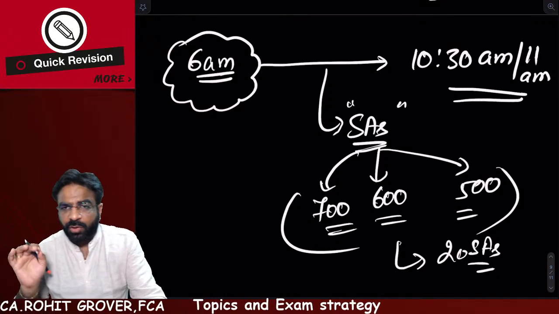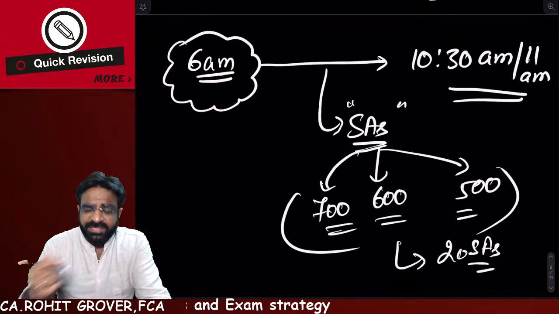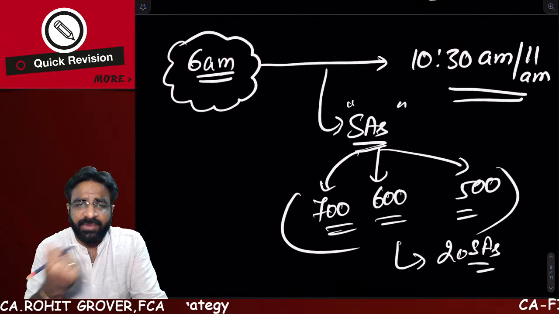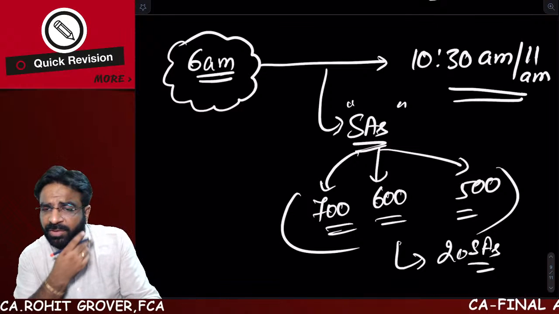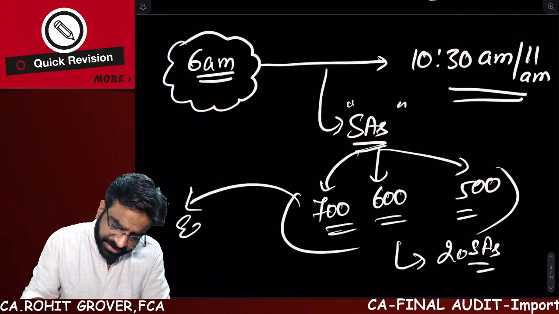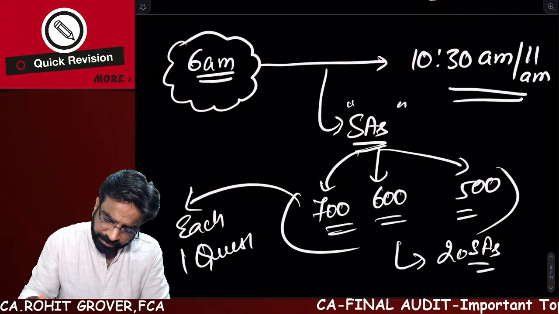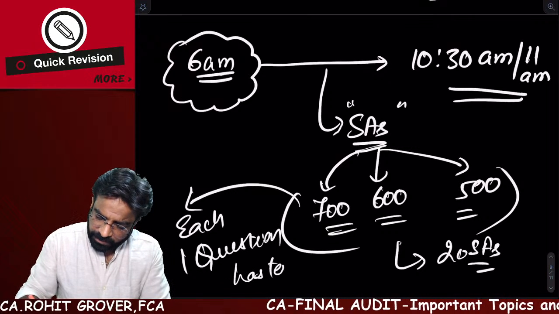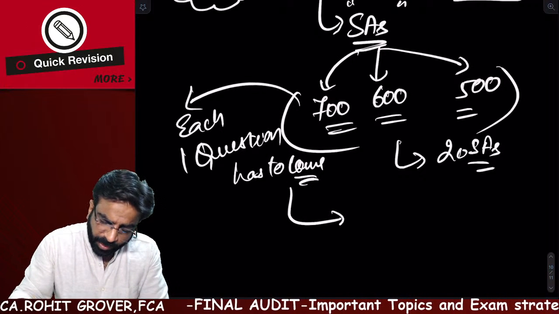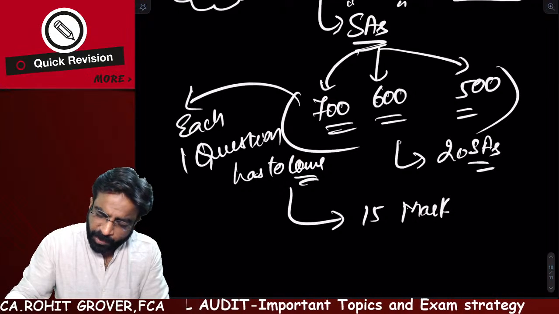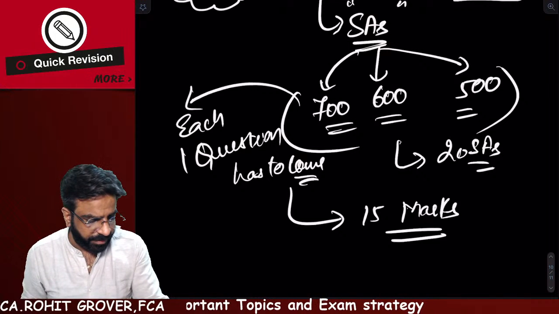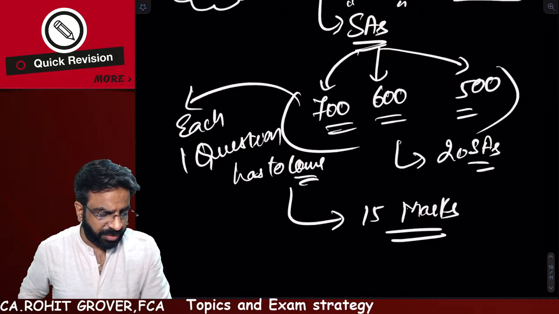So make sure that you are not stressing yourself. 700 series, 600 series, 500 series. Sir, why not 200, 300? I'm not saying no to 200, 300. 300 is very important, 315. You can't even imagine a question paper without any question on 315. But why 700, 600 or 500? Because from each series, one question has to come. So approximately 15 marks will be in your pocket when you do the 700, 600 and 500 series. I hope this is useful information to all of you.